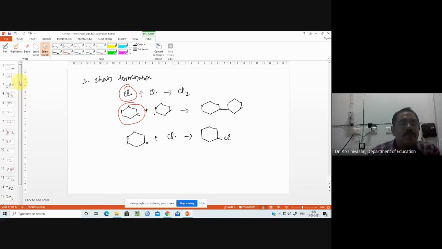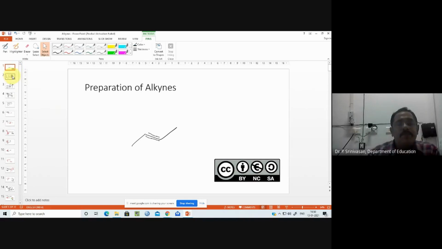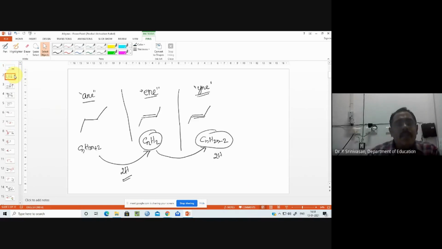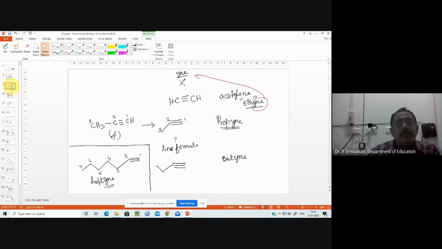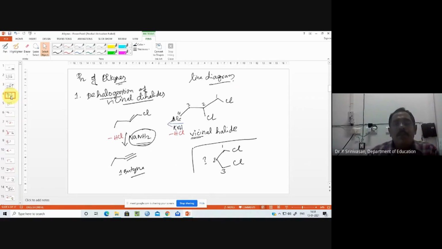I will just summarize what we have seen today. Okay. So we started with alkyne preparation and the basic difference between ene, ine, and also their molecular formula, group formula, homologue molecular formula. And then the nomenclature of a few basic alkynes. I'm not telling all, since we have seen it in first sem. Then we went on to the preparation of alkynes. There are 3 preparations of alkynes. All 3 are from halides only. Only the name differs.